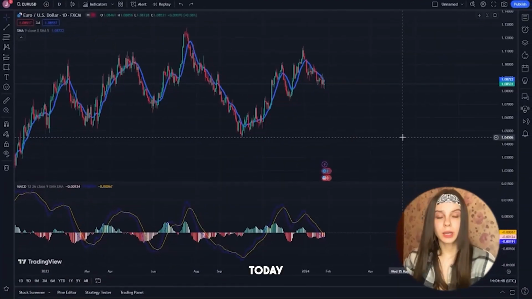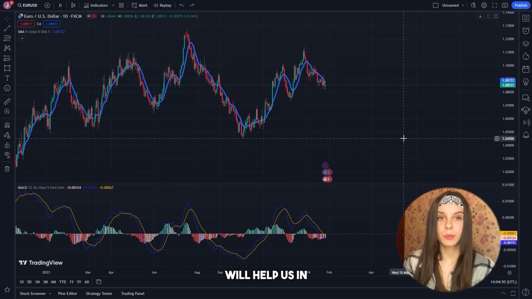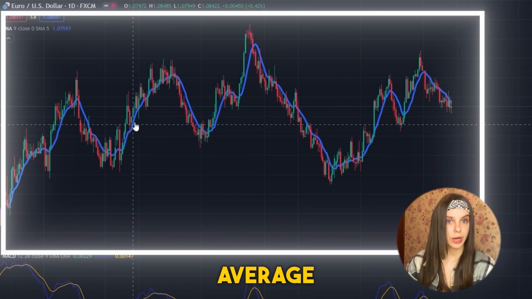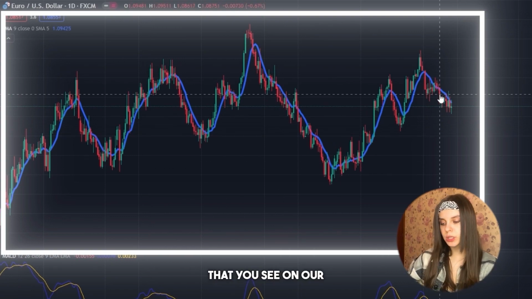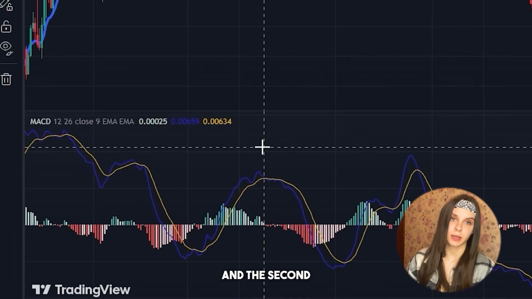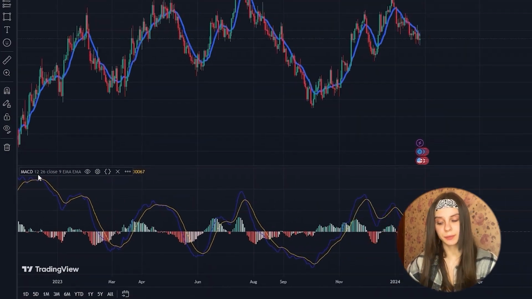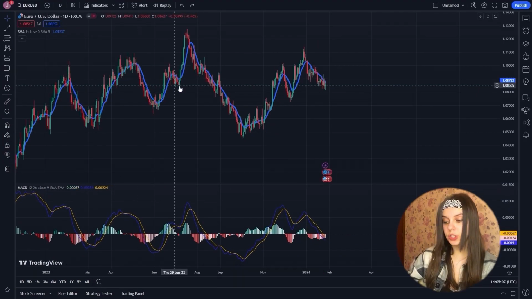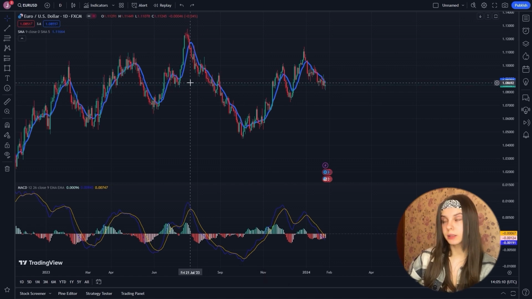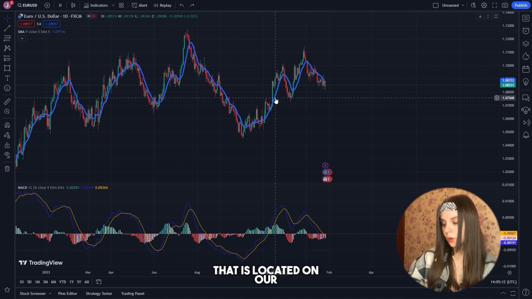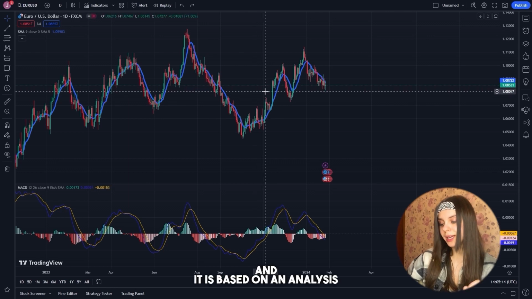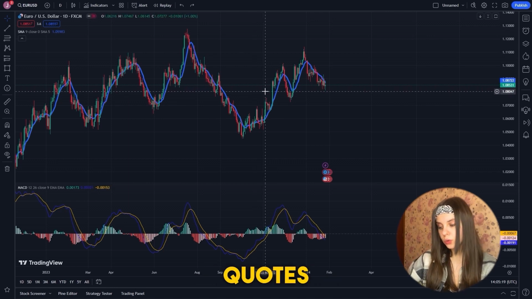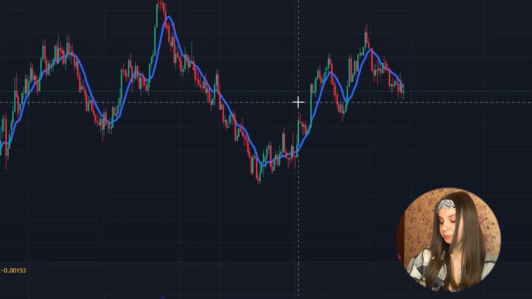Let's start. Today, two indicators will help us in achieving this goal. The first one is the moving average indicator that you see on our chart, and the second indicator is called MACD. Let's talk a little about these indicators. The moving average indicator is a technical indicator that is located on our chart, and it is based on an analysis of the behavior of quotes and the moving average.